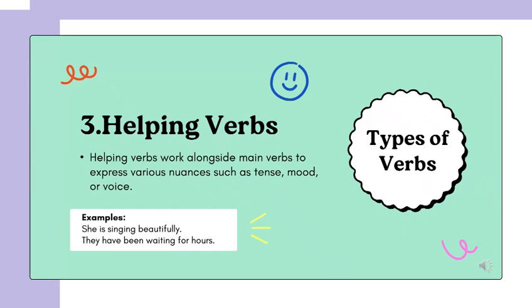And here is the second example. They have been waiting for hours. Helping verb have plus been. Main action verb waiting. The helping verbs have been worked together to show that the action started earlier and is still continuing. They help the main verb waiting express time and duration. Helping verbs do not show the main action. They support the main verb by adding tense, continuity, or emphasis.